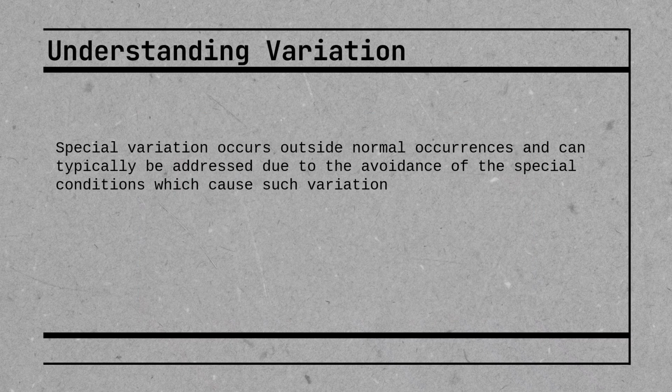We then have special variation. Special variation is what occurs outside the normal occurrences. This is like an adverse event that occurs, right? Think about, I think it was the big 5 mistakes or errors in the surgical suite. These are special variations outside normal occurrences, and these can be addressed due to the avoidance of those special conditions, right?